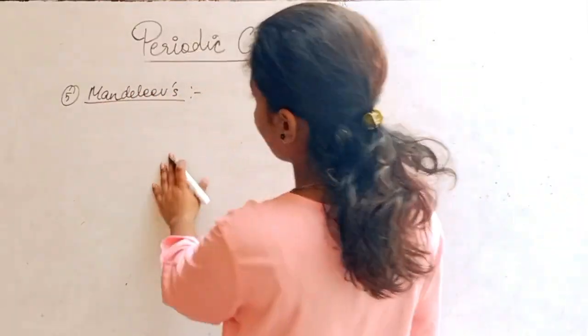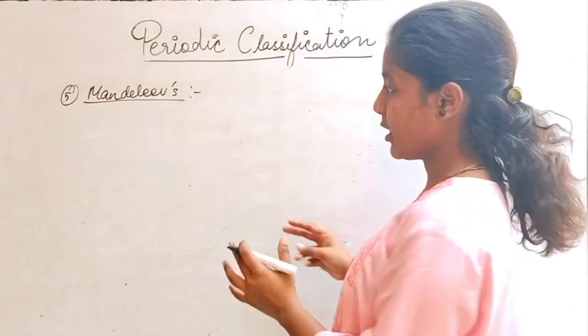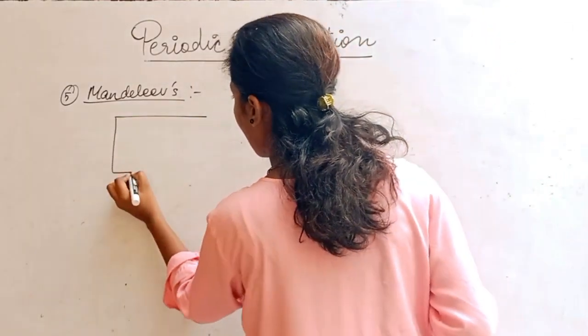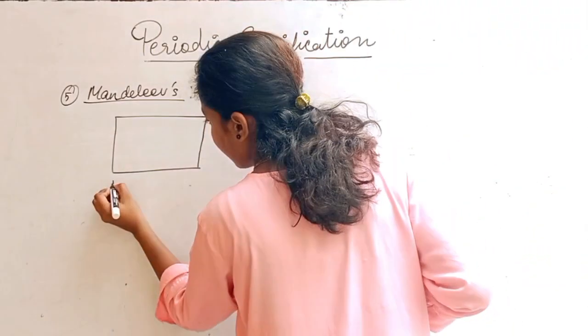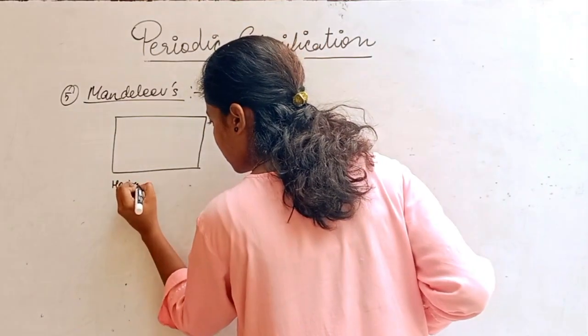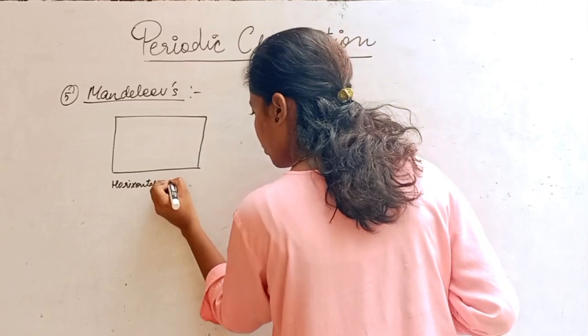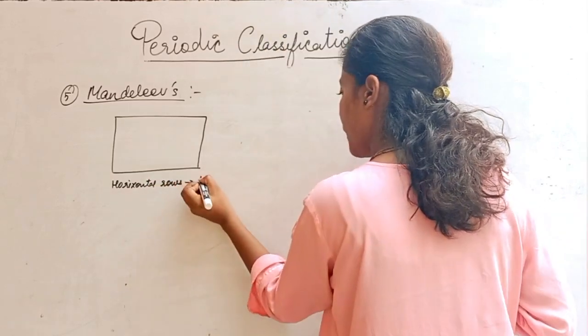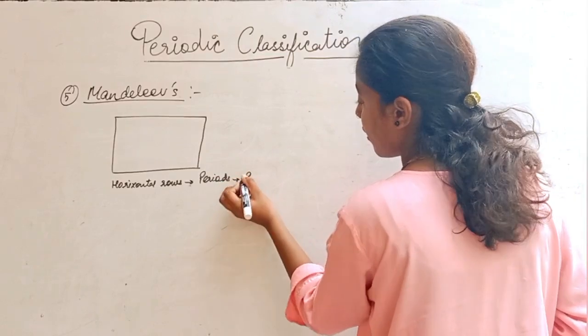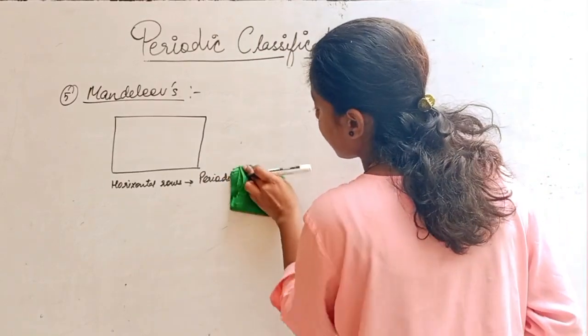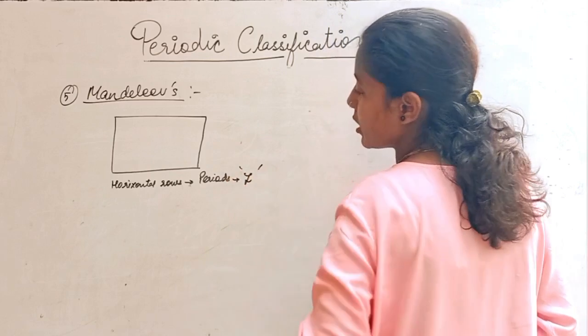Mendeleev first assigned his periodic table, saying, this is my structure of the periodic table. He says every horizontal row is a period, and there are 7 horizontal rows.